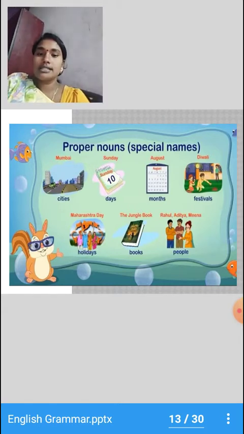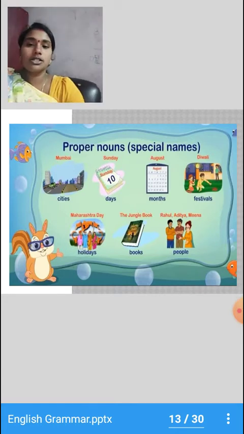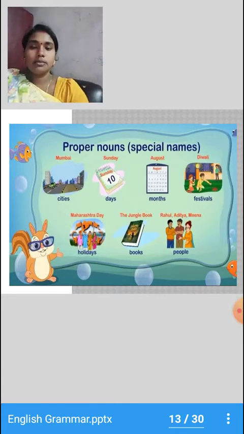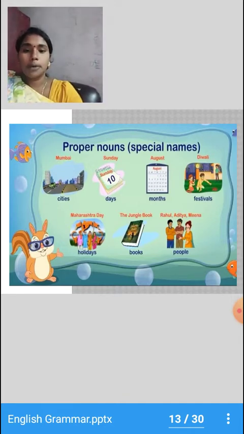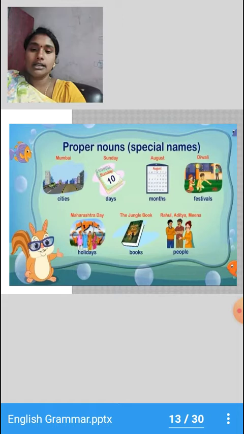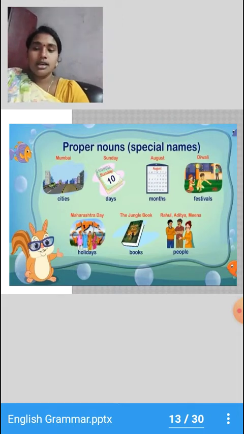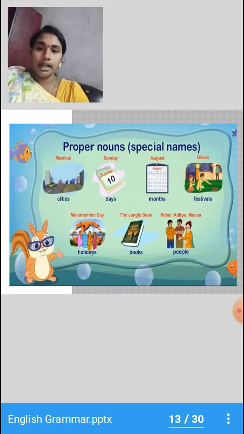So next, festivals. What are the festivals you know, children? Diwali, Pongal, Christmas, etc. So each festival has a special name. That is why it is called a proper noun. So next, holidays. For example, Gandhi Jayanti, Republic Day, Independence Day. So each day has a specific name, right? So that is why it is called a proper noun.